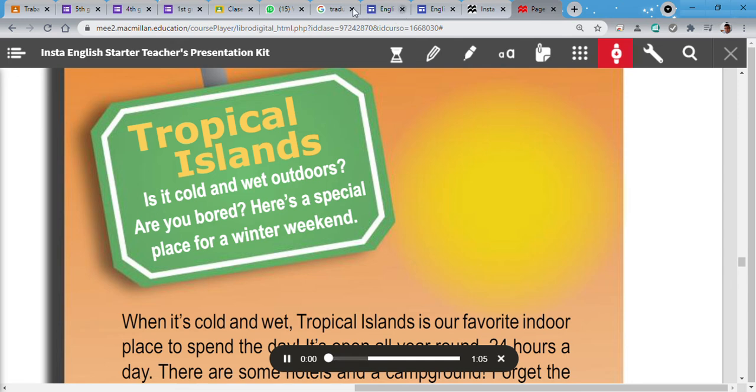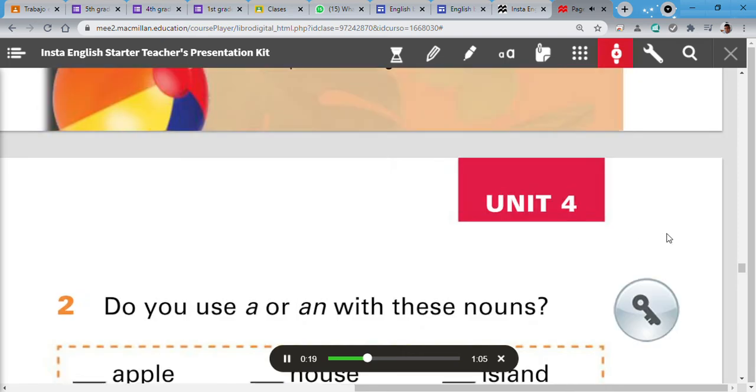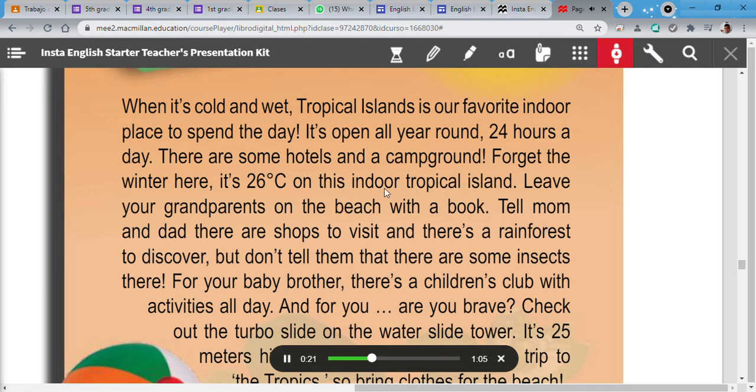Unit 4, Track 46, Activity 1. Tropical Islands. Is it cold and wet outdoors? Are you bored? Here's a special place for a winter weekend. When it's cold and wet, Tropical Islands is our favorite indoor place to spend the day. It's open all year round, 24 hours a day. There are some hotels and a campground. Forget the winter here. It's 26 Celsius on this indoor tropical island.